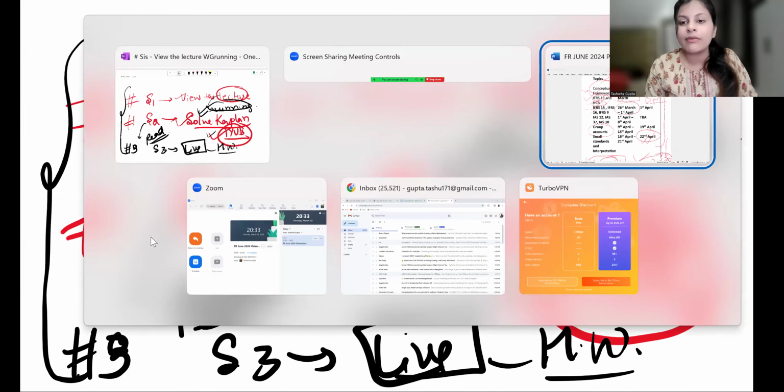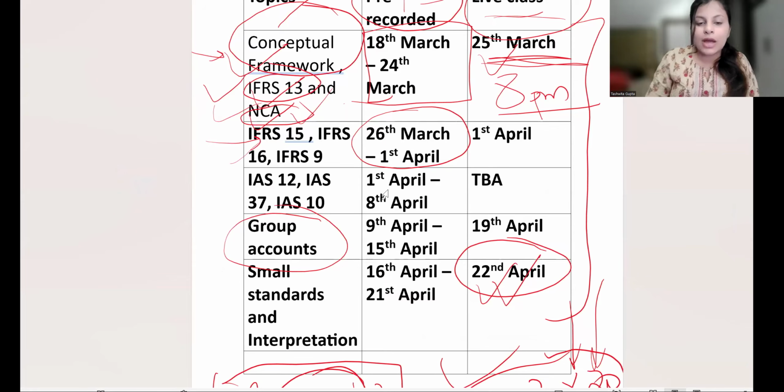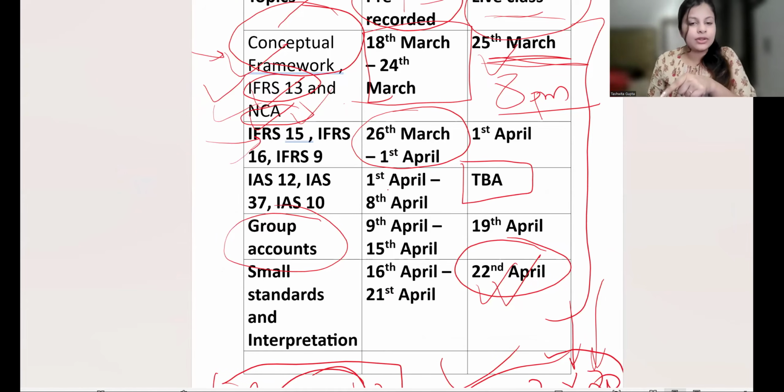These are not the only classes that I've given. I've written TBA somewhere, like this is to be announced. I have a family function this week, so I will be announcing it. It might be on 9th of April. I might not be able to take the class on 8th of April, so I might keep it one day before or later. We'll discuss that. So this is one class which might get rescheduled. That's why I've written TBA here.